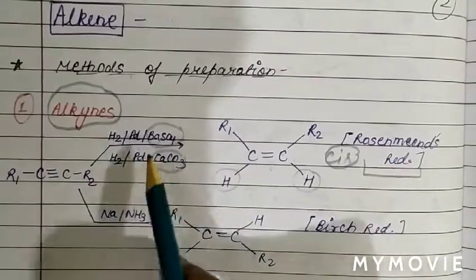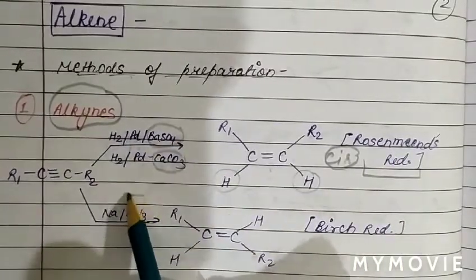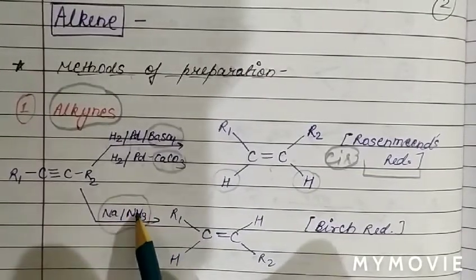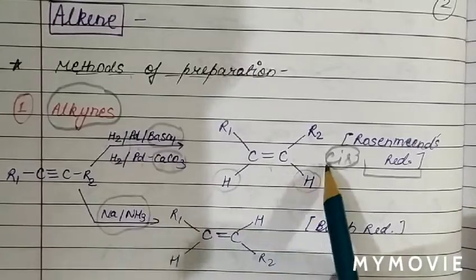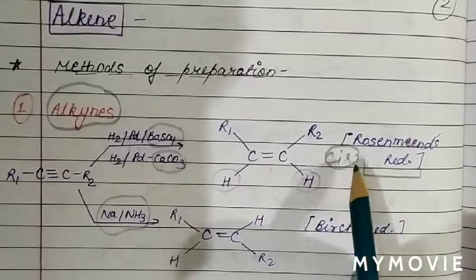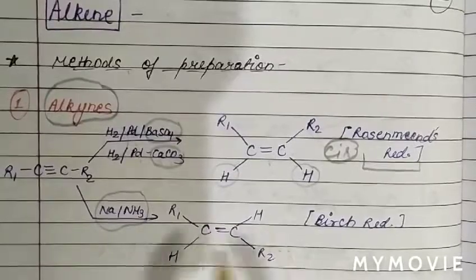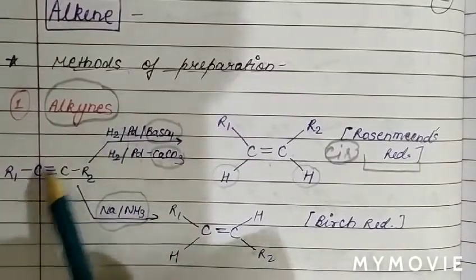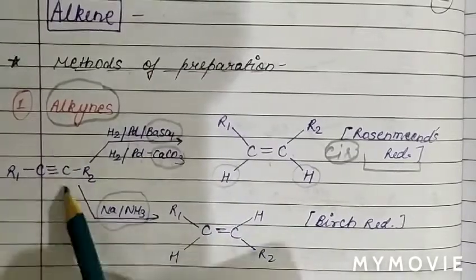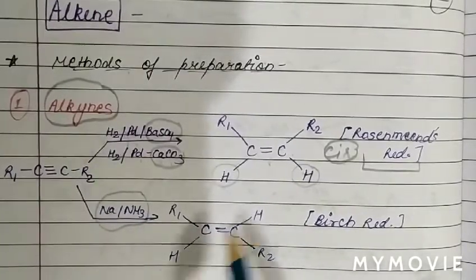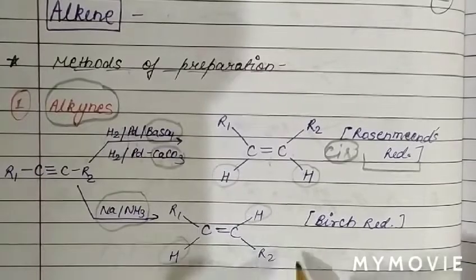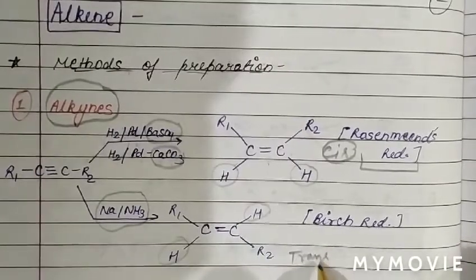Now see another. If in place of this reagent we use sodium in presence of liquid ammonia, then another isomer will be formed. So in place of cis, now the isomer formed will be trans. So basically hydrogen will attack from the opposite sides of the plane. The triple bond converts into a double bond, with hydrogen on the opposite side. So two same atoms lie on the opposite side of the plane, therefore we call this isomer trans isomer.